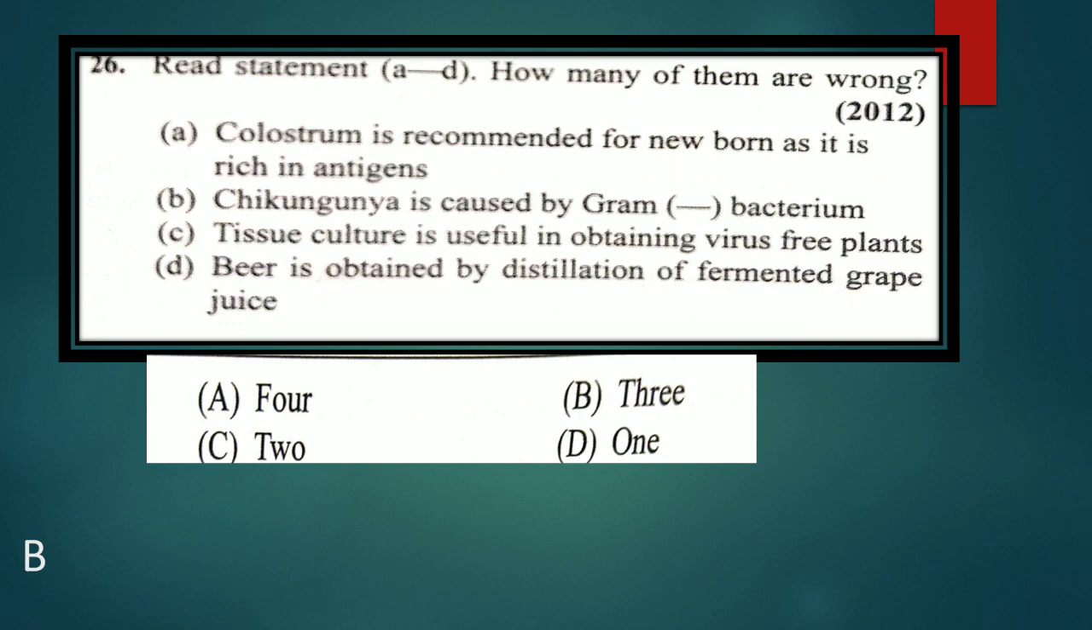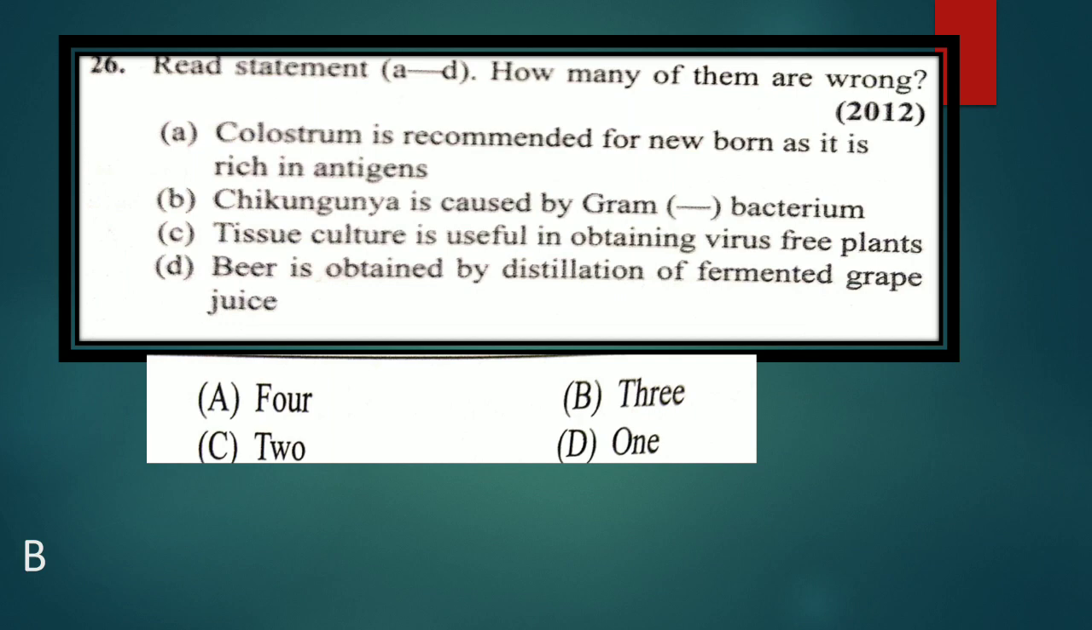Read the statements A to D. How many of them are wrong? First, colostrum is recommended for newborns as it is rich in antigens. B, chikungunya is caused by gram-negative bacteria. Next, tissue culture is useful in obtaining virus-free plants. Last one, beer is obtained by distillation of fermented grape juice. So now you have to find out how many of them are wrong.